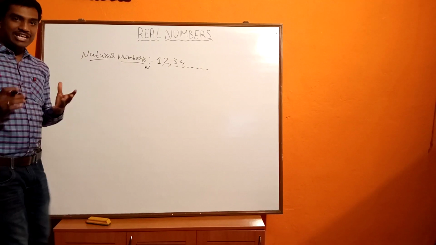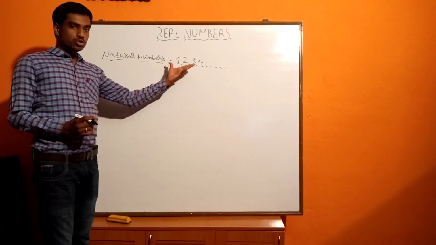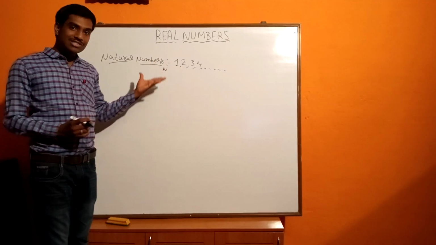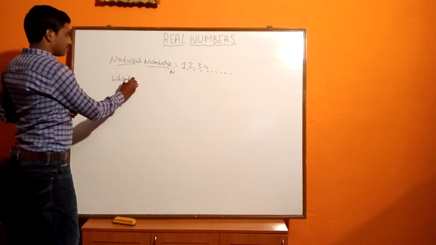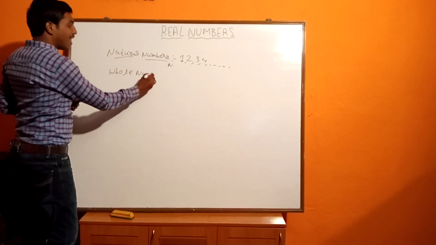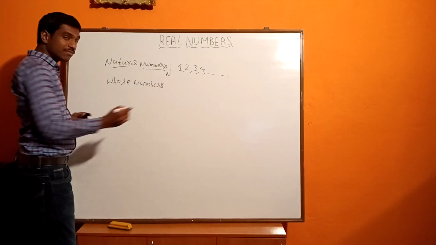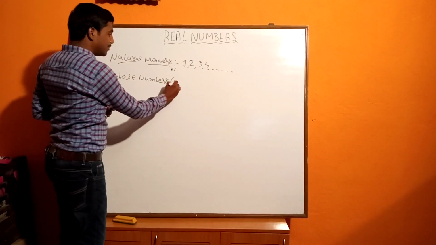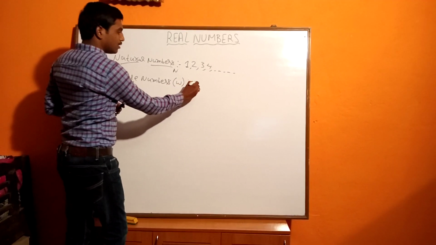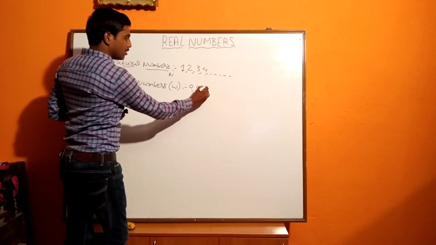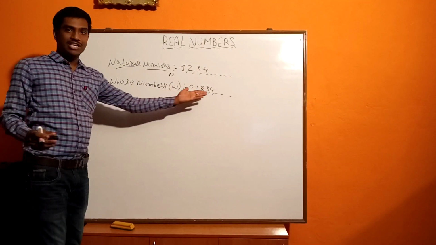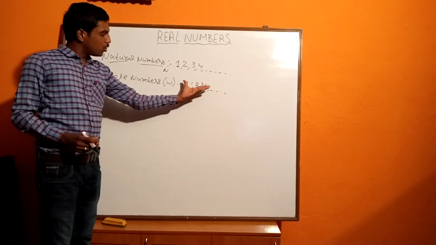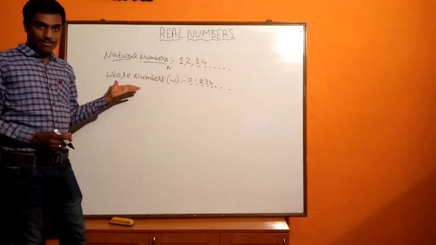Next, if we include 0 in these natural numbers, we call those numbers whole numbers, and we denote whole numbers by the letter W. So 0, 1, 2, 3, 4 and so on. These numbers are whole numbers.